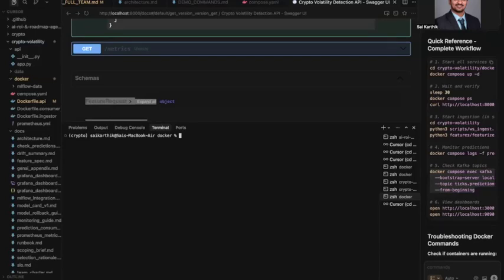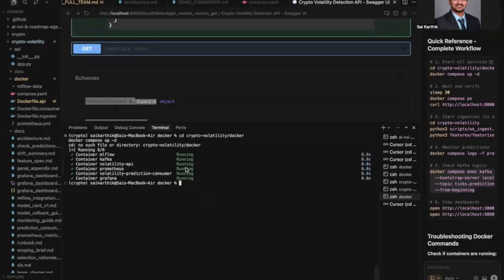I'll demonstrate our crypto volatility detection system, a production-ready AI service that predicts Bitcoin volatility spikes in real time with just 45 milliseconds latency. Starting all services is simple. One command launches six services. By running the Docker command, I would be launching all the services. Now we can see that all our services are up and running.